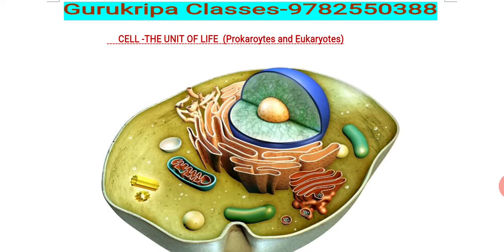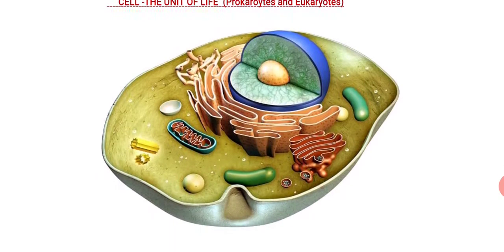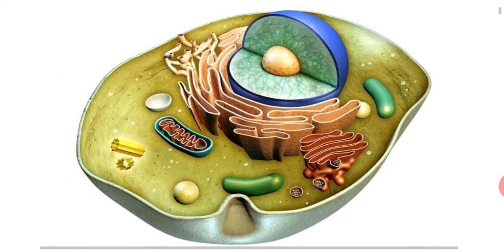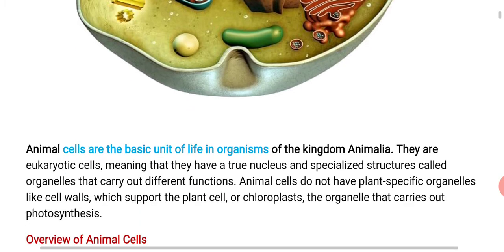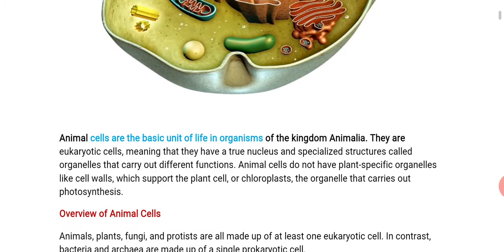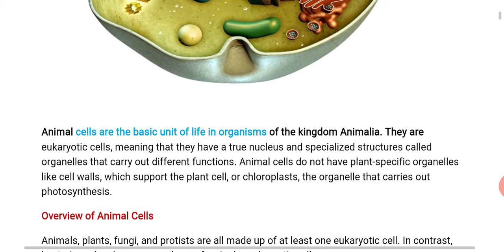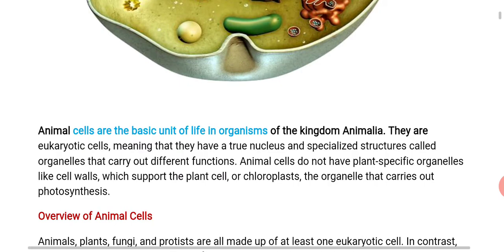Let's start for further detail. Now at first we will discuss the definition and some facts about cells. Animal cells are the basic unit of life in all organisms of the kingdom Animalia.